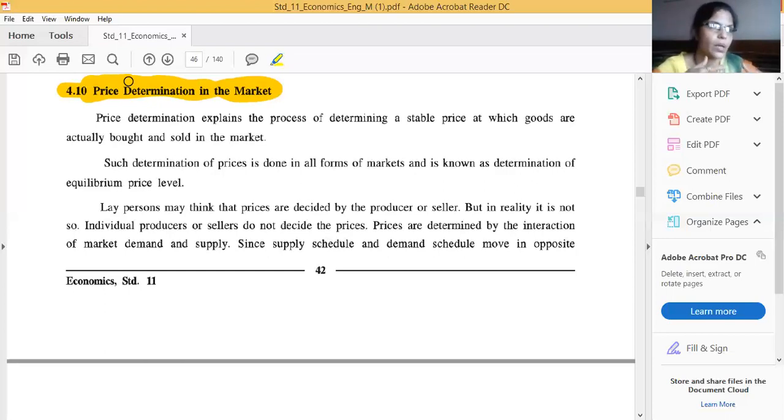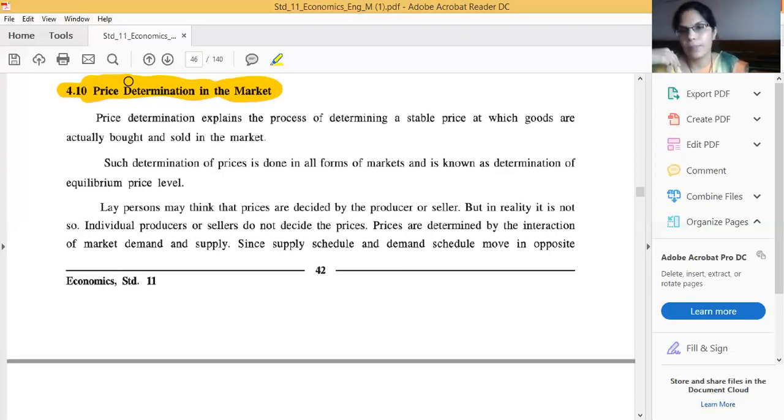These are the two main persons. First one is aggregate demand, which is the quantity of a commodity which a consumer or a purchaser desires and is willing to purchase at a given price at a particular point of time. That is demand.